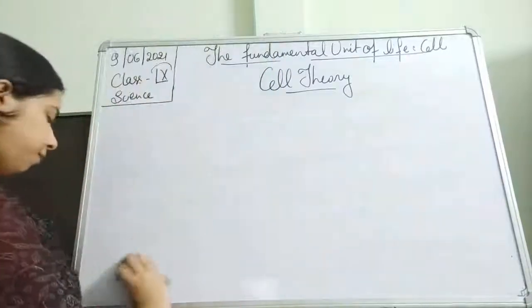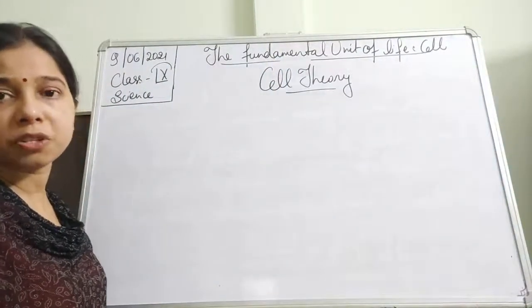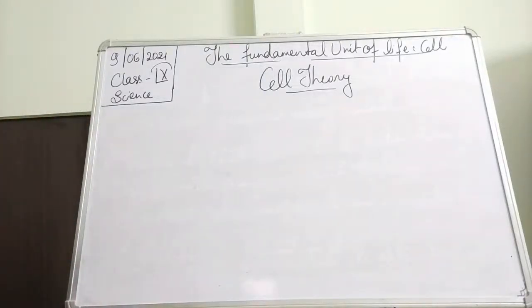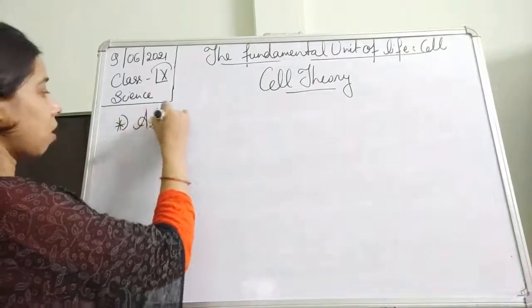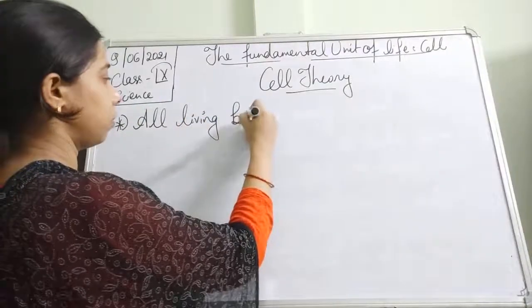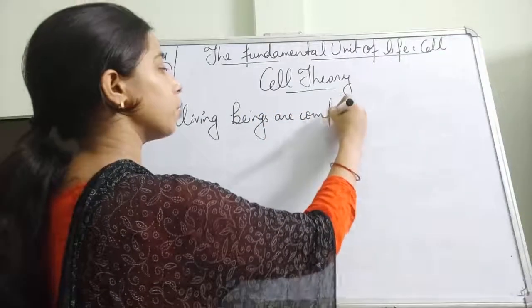Now see, what are the postulates of the cell theory? Many times this question is asked, so it is quite an important question. The first postulate is: all living beings are composed of cells. This is important, students.